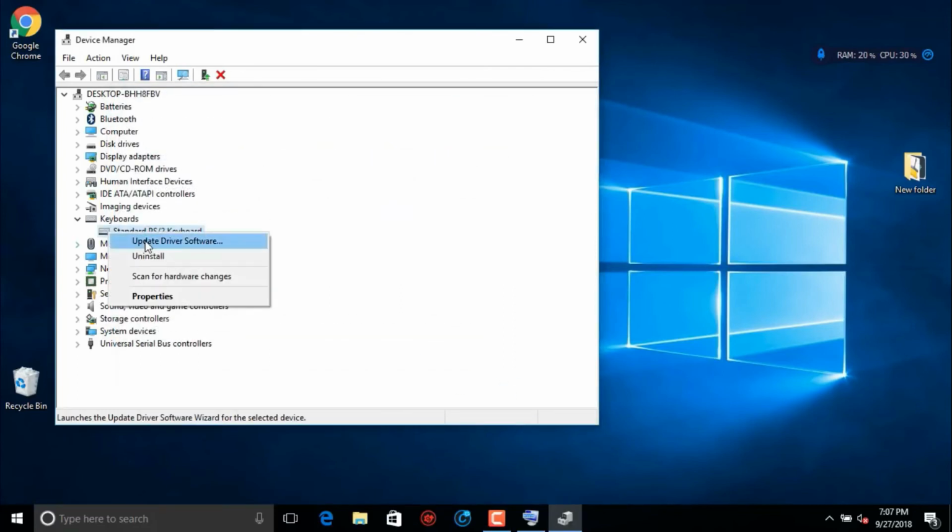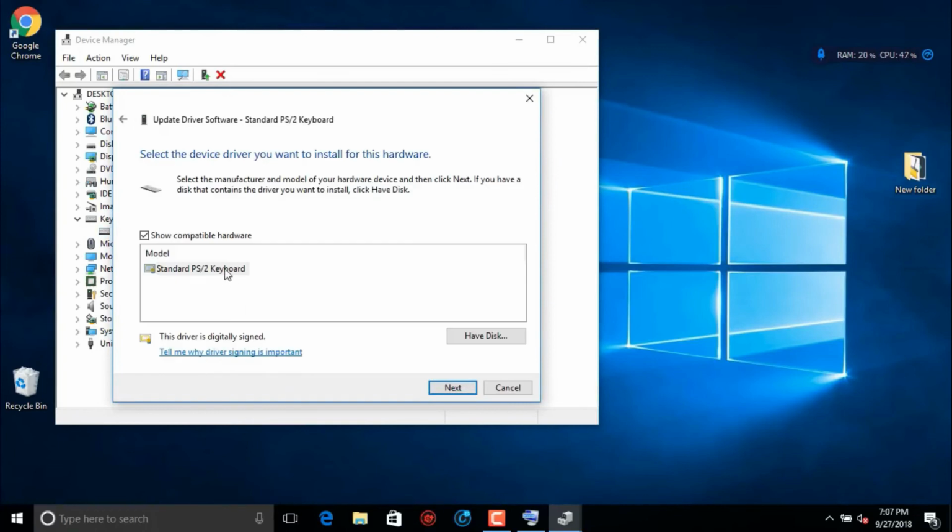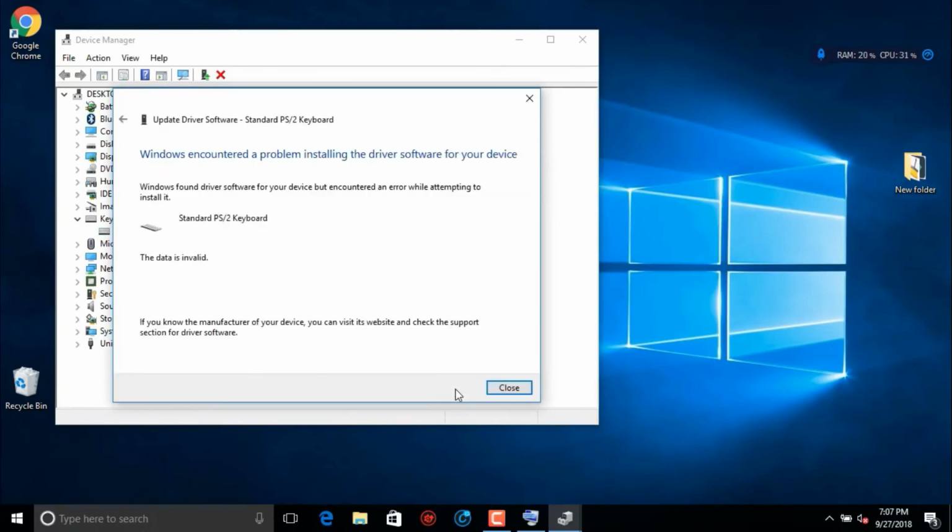Right click, Update Driver, Browse, Let me pick, select the software. Friends, actually I have already updated. This is showing that this is the latest software I already updated. This definitely will not come if you are facing that keyboard issue. You will get here Windows software is successfully installed, like that. After that you have to finish or close.